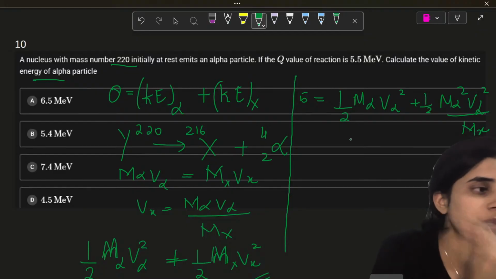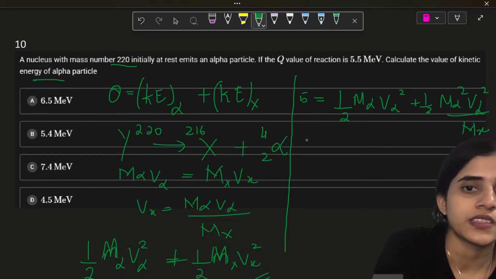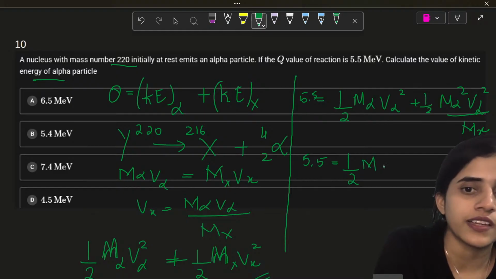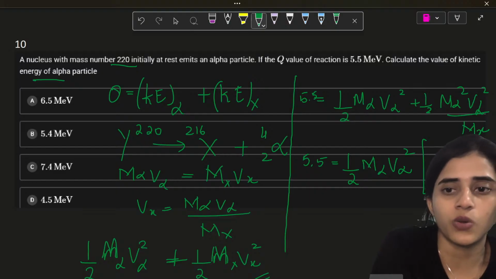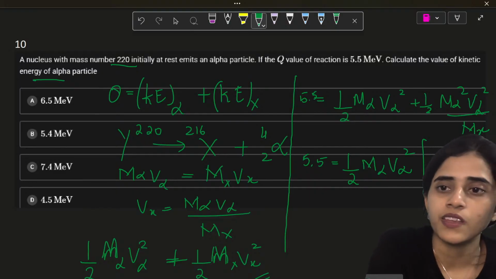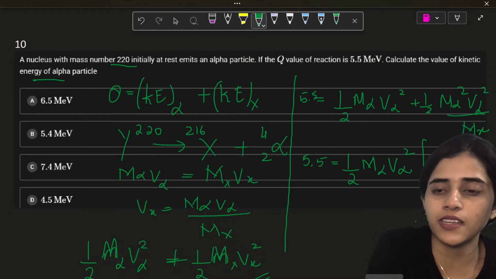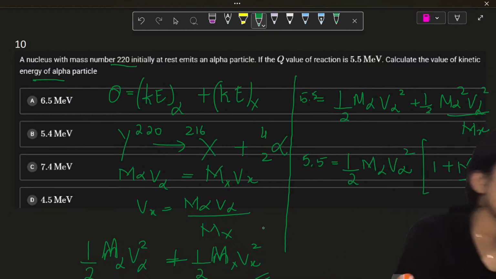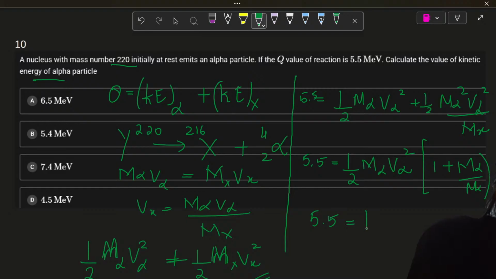Okay. Now I will do the math. So 5.5 is equal to half m alpha v alpha square times 1 plus m alpha by mx, taking out all the common terms. Half mv square is kinetic energy.